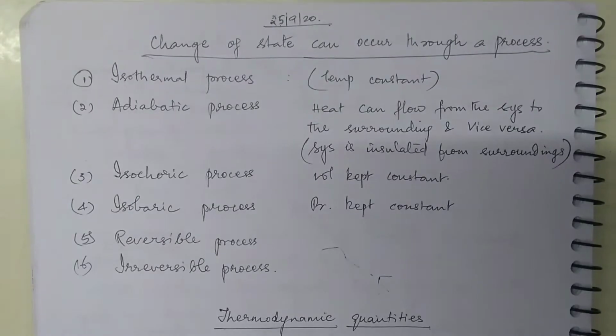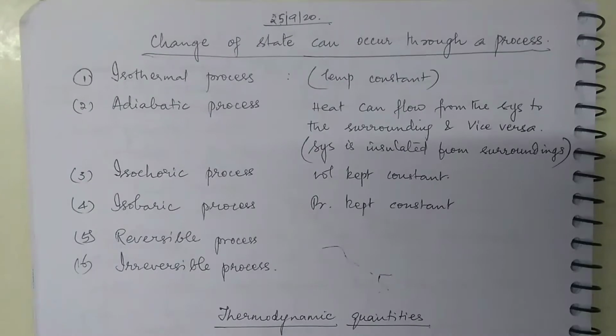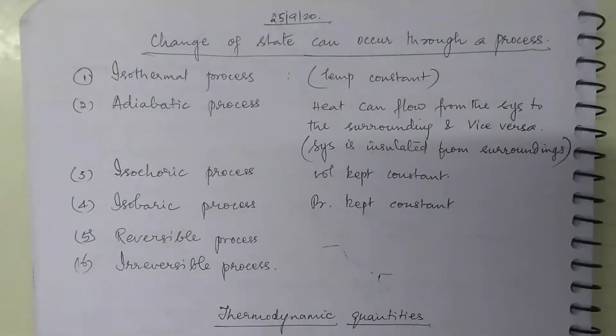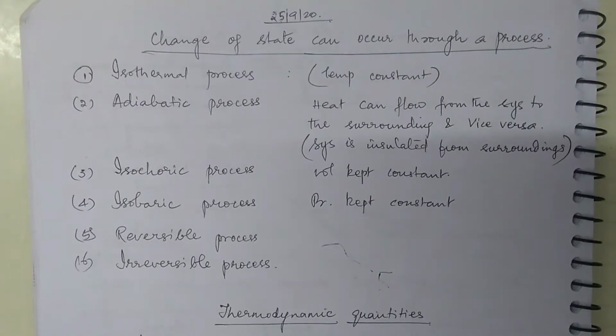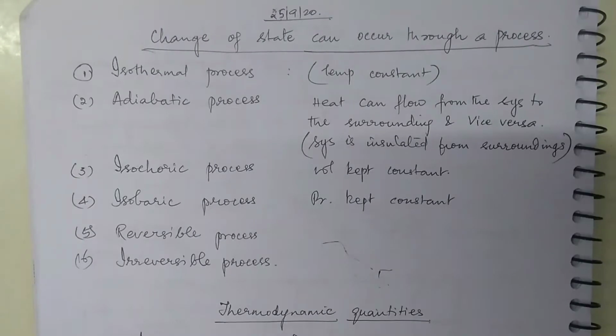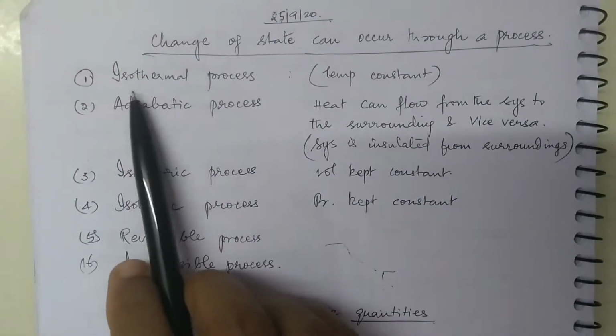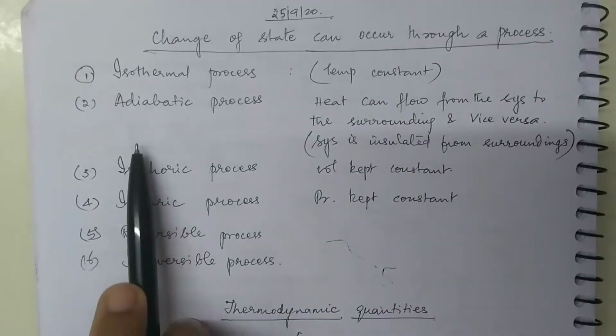Okay. So in continuation with the chapter, let us see now how a change of state of a system can take place. Change of state can occur through a process. Now, what are the different processes which can change the state of a system? They are isothermal process, which is conducted at constant temperature.